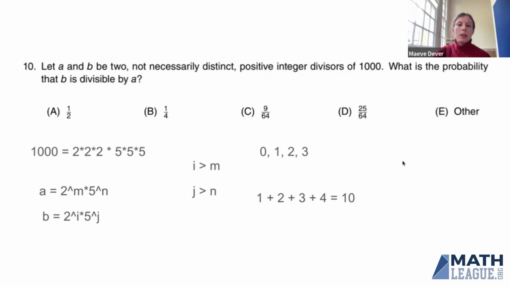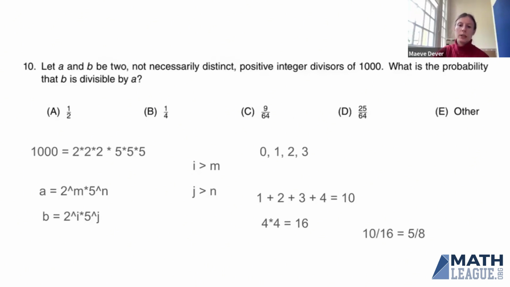Now we do need to know how many divisors of 1000 there are in total, because we want a probability, right? The 2 has an exponent from 0 to 3, and the 5 has an exponent from 0 to 3, so that's 4 choices for the 2 and 4 choices for the 5, a total of 16. So we've got 10 choices out of 16, which simplifies to 5/8. Oh, right, sorry, backtracking slightly. The 4 and the 4 are actually the choices for i and for m: 4 choices for i, 4 choices for m. So it's a 10 out of 16 probability that i is at least as big as m, which is 5/8. That makes sense.